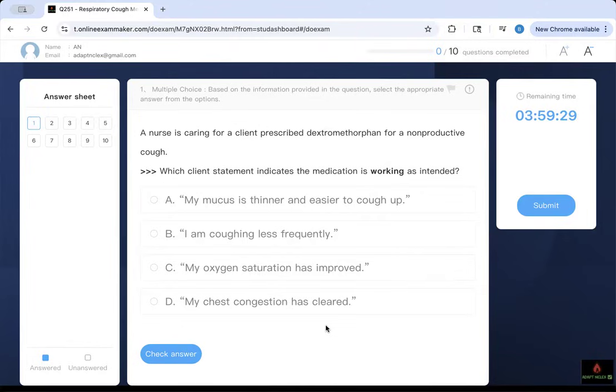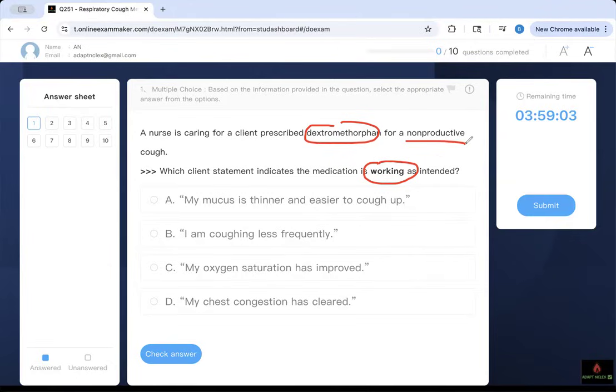Which client statement indicates the medication is working as indicated? That's the keyword. Which one indicates what? That the medication is working. So you underline it: working. A nurse is caring for a client prescribed what? Dextromethorphan for a non-productive cough. That's the key. Dextromethorphan, non-productive cough. I'm guiding you.